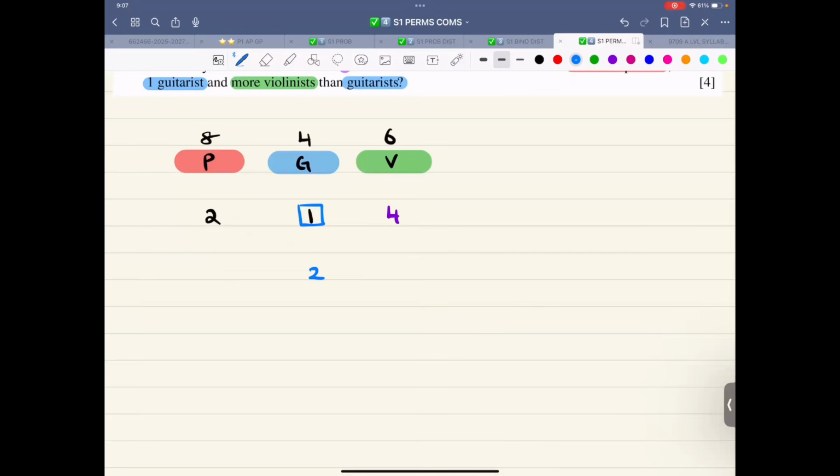And I can keep this pianist the same as before. So 2 plus 2 is 4. Therefore, the violinist is decreased by 1, but still violinists are greater than what? They are greater than the guitarist. That is the second option.